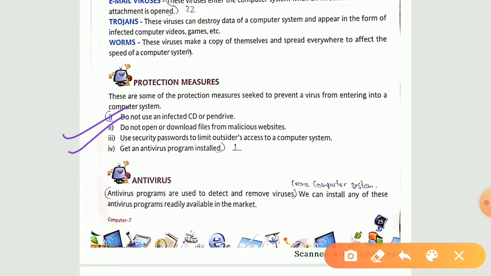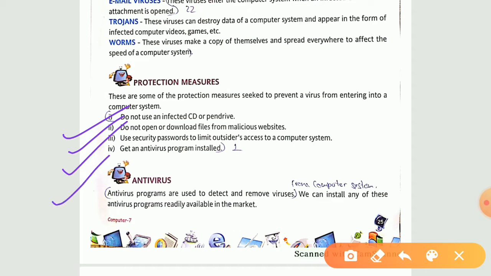Now see the third one, use a security password to limit outsiders' access to a computer system. Yes, that is very important. Whenever you are using any computer system or mobile system, you are supposed to apply a certain kind of password so that no random person can access your data. The last one, get an antivirus program installed.